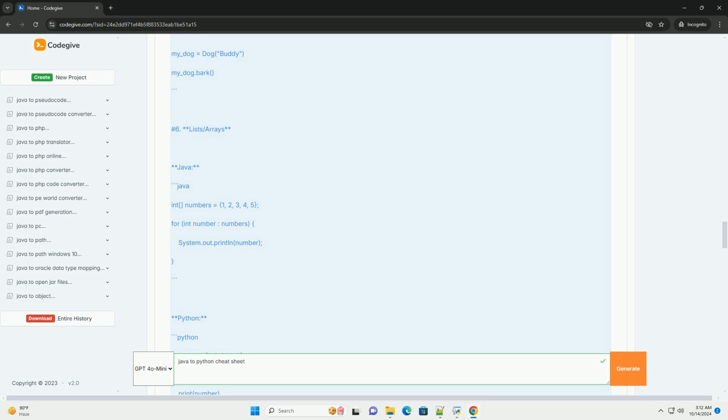Summary. This cheat sheet covers fundamental concepts in Java and their equivalent constructs in Python. While Java is statically typed and requires more boilerplate code, Python is dynamically typed and often more concise and readable. Feel free to explore further into more complex topics like threading, asynchronous programming, and libraries specific to each language.